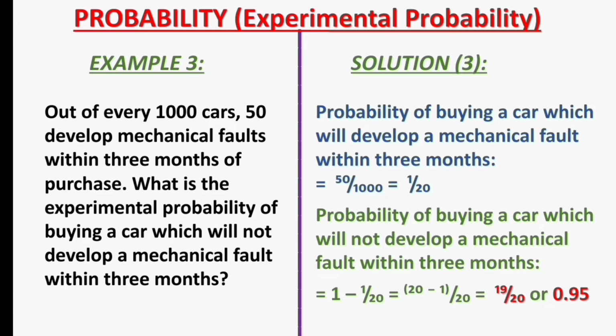Hence, the probability of buying a car which will not develop a mechanical fault within 3 months will be 1 minus the probability of buying a car which will develop a mechanical fault within 3 months. That should be 1 minus 1 over 20. That will give us 20 minus 1 divided by 20, which is 19 over 20 or 0.95. Please take note of all these solutions for these examples involving experimental probability.